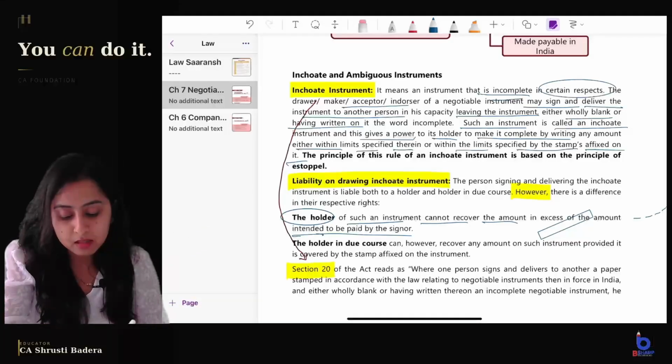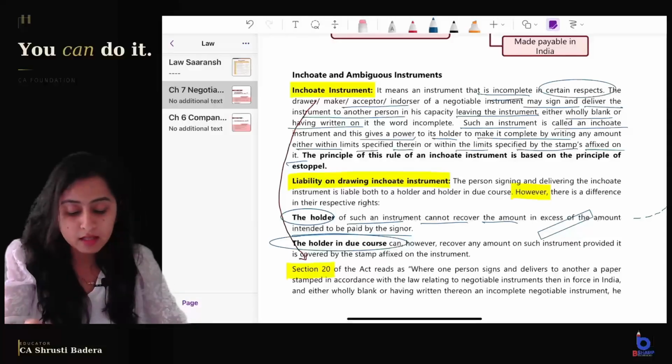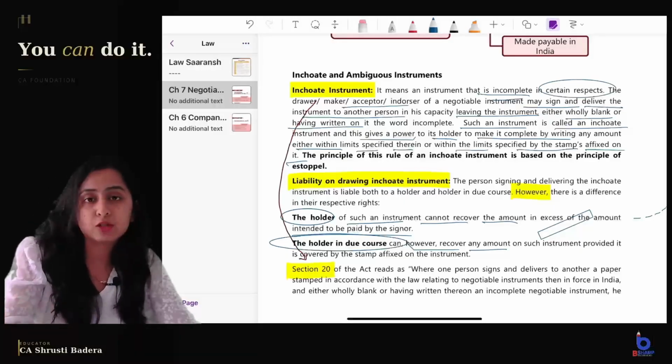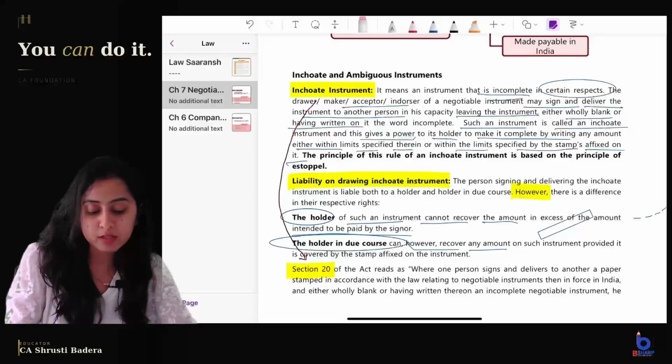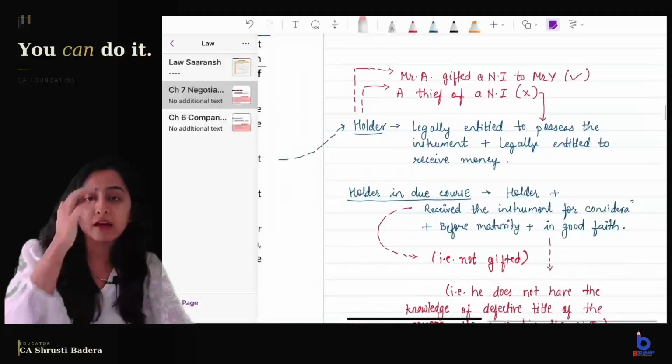And if the holder is termed as holder in due course, then he can recover any amount on such instrument provided it is covered by stamp affixed on the instrument, right? But now we need to understand who is a holder and who is a holder in due course. That is not given in the module, but we will quickly have a recap of it.